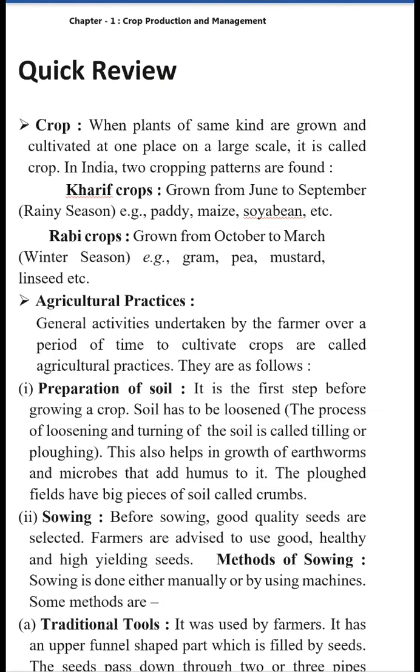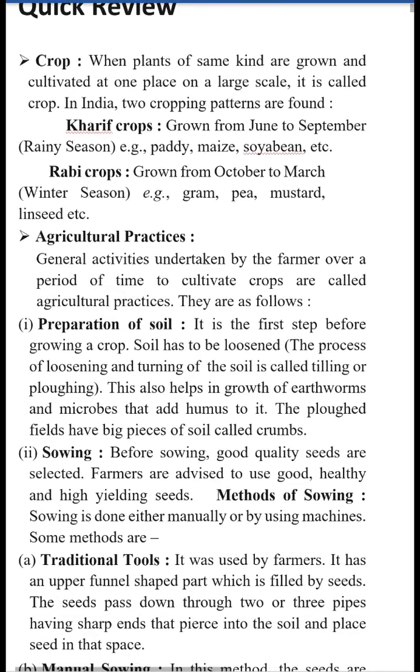What do you mean by crop? When the same type of plants are grown on a land on a large scale, then it is known as crop. In India there are two cropping patterns. First is kharif crop and second is rabi crop. The crops which are grown in the rainy season are known as kharif crops. They are grown from June to September, for example paddy, maize, soybean, etc.